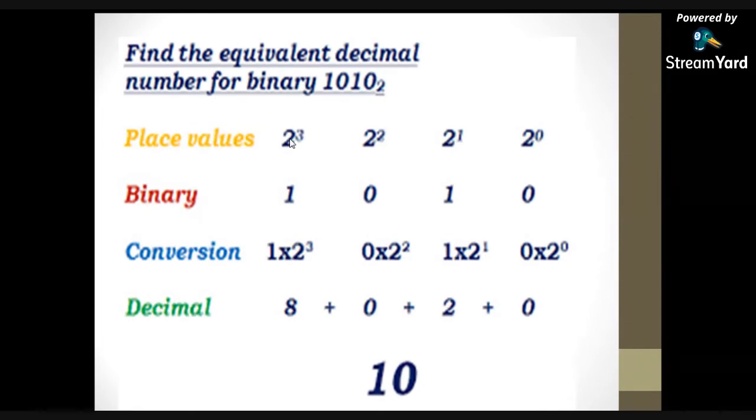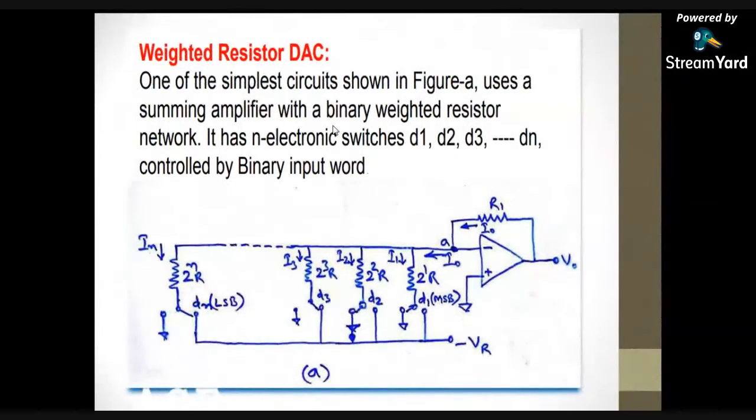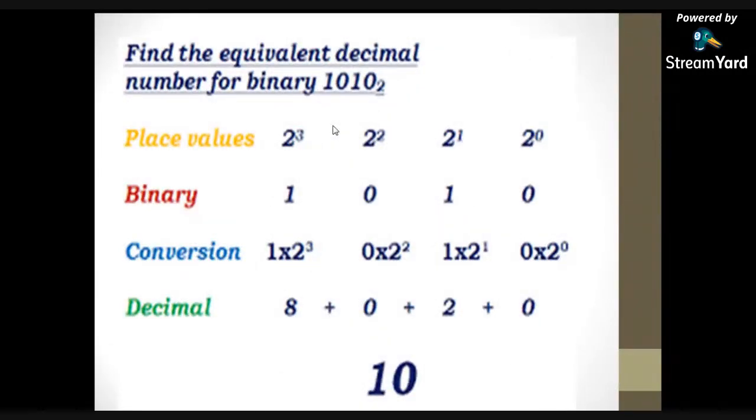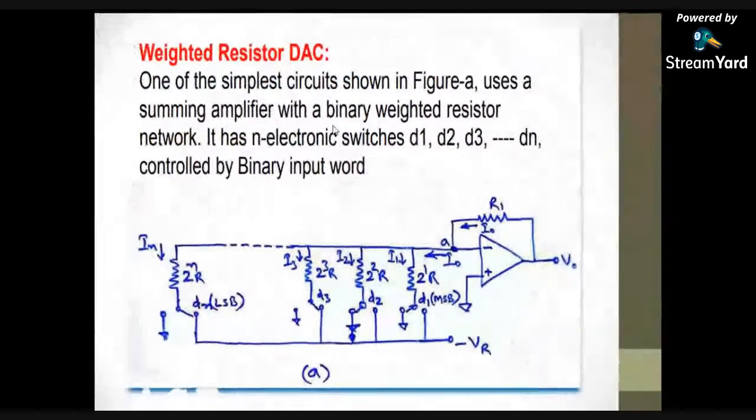So in order to design the digital to analog converter, we will convert these weights into equivalent binary voltage, because the DAC converts the digital data into the analog form. So in order to design the DAC circuit, we will convert these positional weightages into equivalent analog voltage or equivalent analog current. Have you understood? So I am showing one type of the DAC, that is weighted resistor DAC.